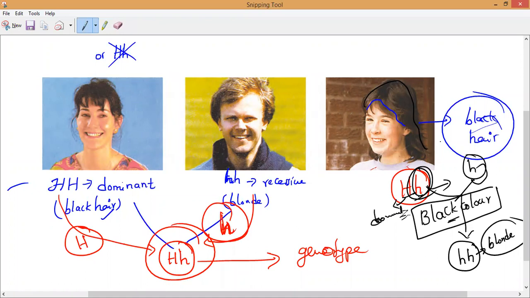So inheritance of these genes will decide the genotype as well as the phenotype of the organism. That is why a dominant gene will dominate the other gene, which will not show its effect in the progeny. That is what we say dominant gene, and the other one present is what we say recessive gene.